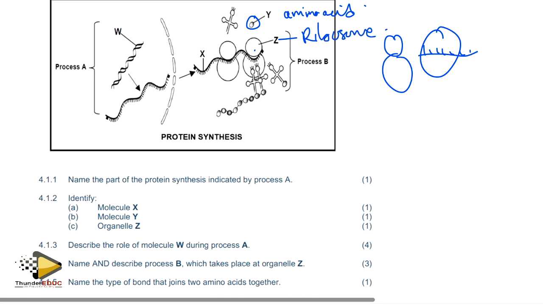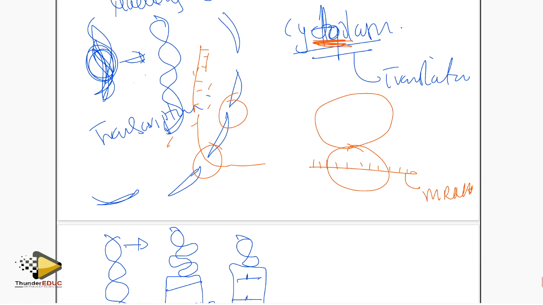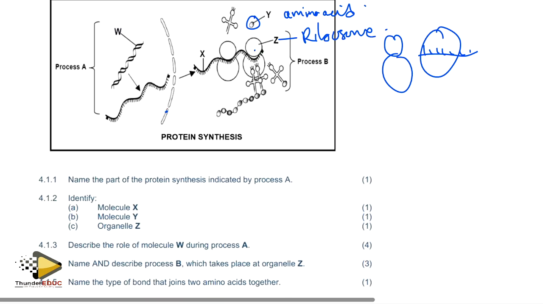Then process A, remember this is the nucleus. See the membrane? So automatically this is transcription. While process B is translation.